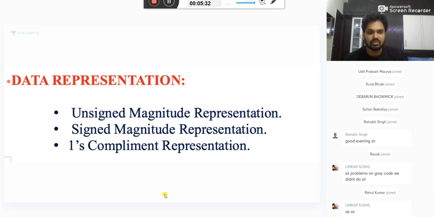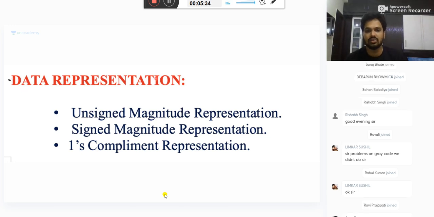Data representation. In the data representation, we have basically unsigned magnitude representation, signed magnitude representation.